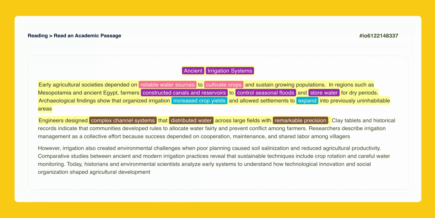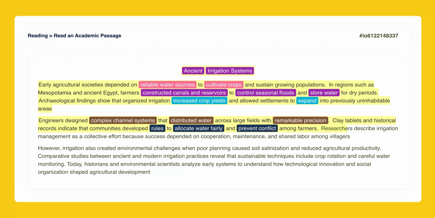Clay tablets and historical records indicate that communities developed rules to allocate water fairly and prevent conflict among farmers. This sentence shifts from engineering to social organization. It is important to note that communities created rules. The purpose of these rules was to allocate water fairly and to prevent conflict. This shows that managing water required law and order, not just physical canals.